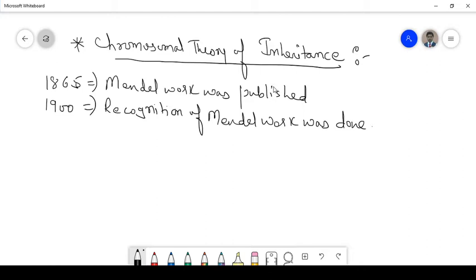Now, he faced many problems. Why? Because first of all, he was a statistician, as I told you in the beginning of the chapter. But in the year 1902, two scientists put forward their theory, Sutton and Boveri. They came up with the chromosomal behavior of the factors.